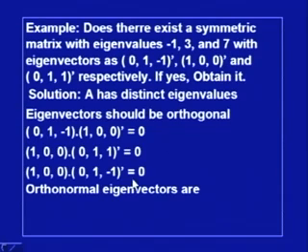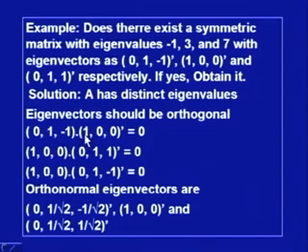eigenvalues and corresponding eigenvectors. The orthonormal eigenvectors corresponding to the given set of eigenvectors are 0, 1 by root 2, minus 1 by root 2 for the first one, 1 0 0 itself for the second one, and for the third we will have 0, 1 by root 2 and 1 by root 2.